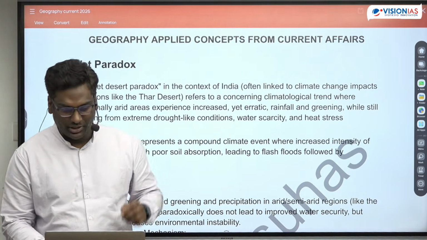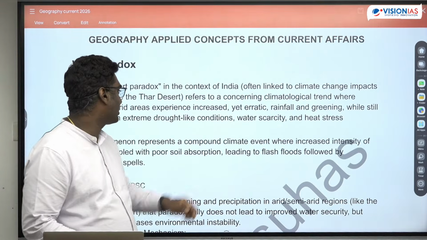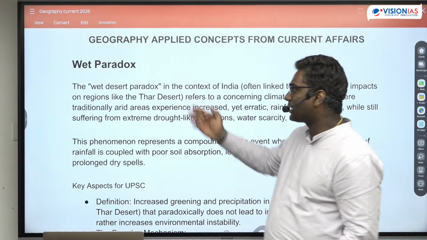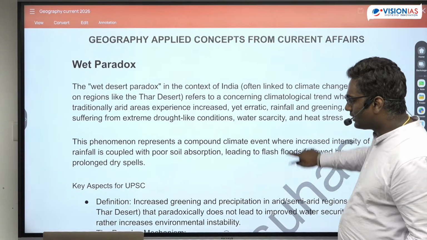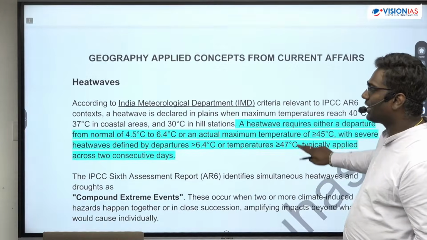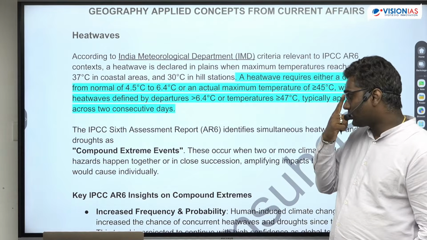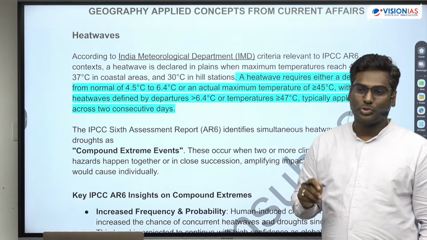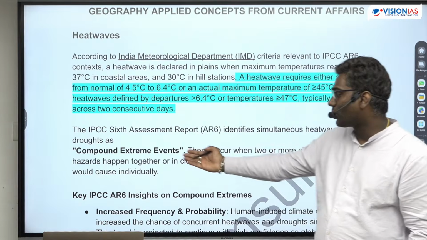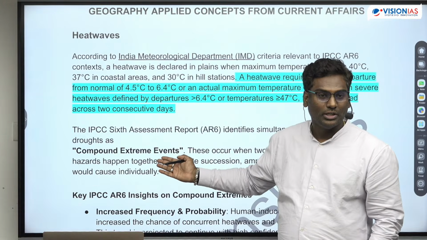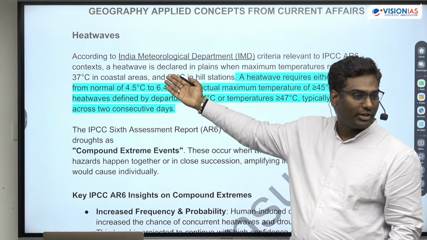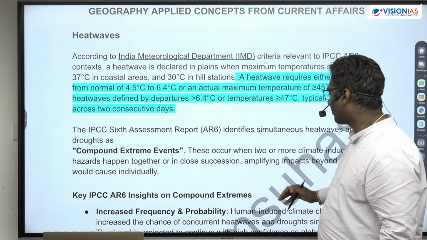Okay, yeah. So now here, see, the first topic that we will be looking at shall be this one, the wet paradox. Okay, and after that, then we'll be discussing this first, and then I wanted to discuss about particular terminology that was used in the current affairs generally. That's called compound extreme events. Okay, so regarding the compound extreme events, we have to study about the heat waves. Okay, so that is what we'll be looking into.